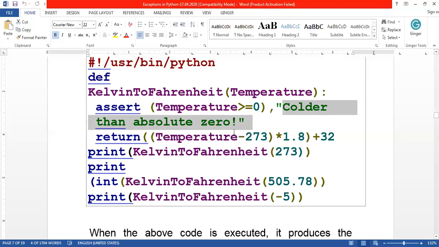Automatically the user will come to know that the temperature is a negative value, so we have to give the temperature as a positive value. Immediately from the message, the user comes to know how to correct that error. So that is the purpose of using assert.